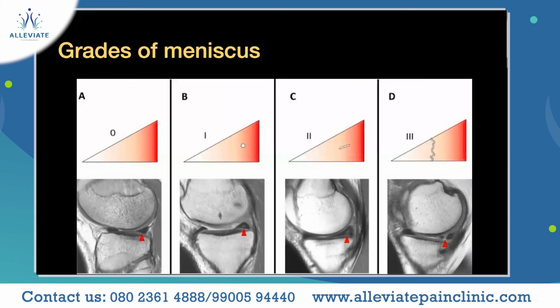Grade 0 is normal. Grade 1 is a small hyperintensity change within the meniscus. Grade 2 is a small hyperintensity extending up to the capsular region. And grade 3 is a separation of the articular surface of the meniscus. So grade 3 meniscal tears will require arthroscopic surgery, whereas grade 1 and 2 you can treat conservatively.